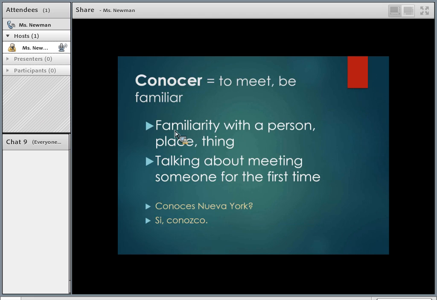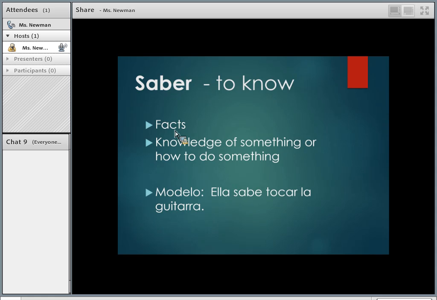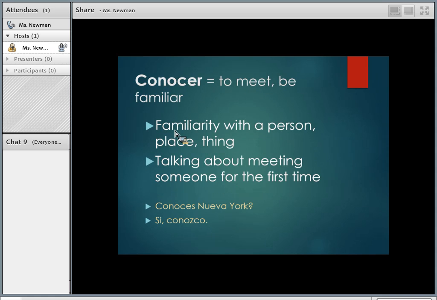I want to review these one more time because this is very tricky for students. Make sure you use conocer when you're saying you're meeting someone or you're familiar with a person, place, or thing. Saber is basically used for everything else to say I know or you know or somebody knows, anything else. Information, how to do something. You basically use saber. Just remember, conocer is used for these two things, meeting people and familiarity with a person, place, or thing. So if you know somebody or a place, you use conocer for that.